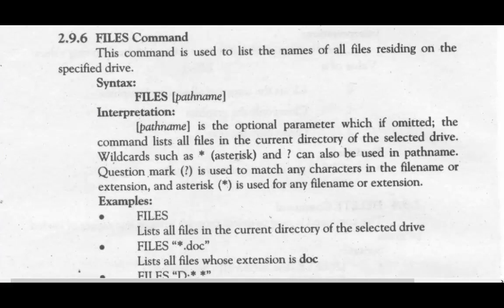So students, the next command, number 6, which is a basic command, is the files command. This command is used to list the names of all files residing on a specific drive. Syntax: files path name. Interpretation: path name is an optional parameter; if it is omitted, the command lists all files in the current directory of the selected drive. Wildcards such as asterisk and question mark can also be used in path name. Question mark is used to match any character in the file name or extension, and asterisk is used for any file name or extension. How are we going to use asterisk and question mark?